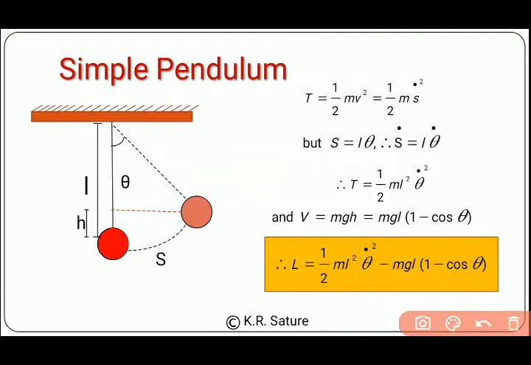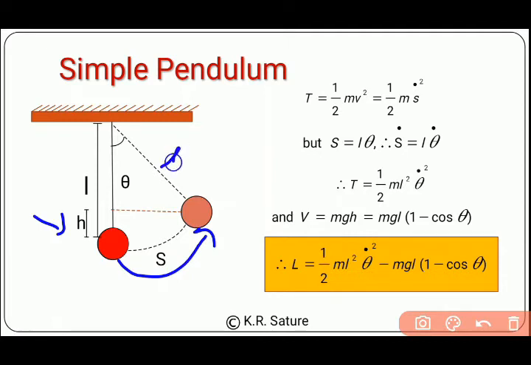When the bob is in the front direction, it makes some height from its rest position. When the bob comes here, it is at some height from the rest position, and that height is denoted by small h.